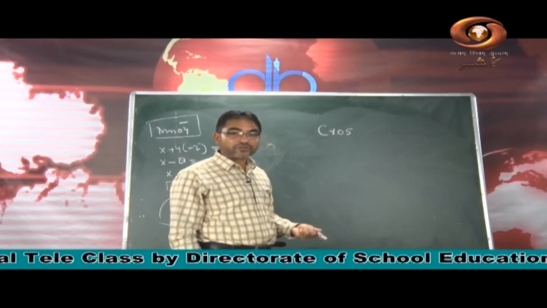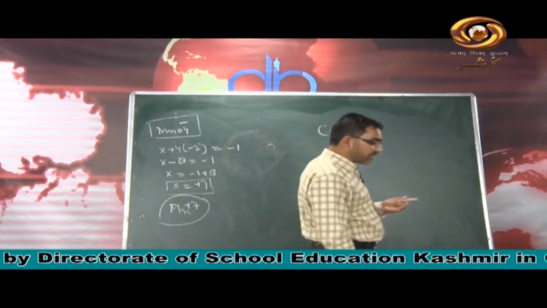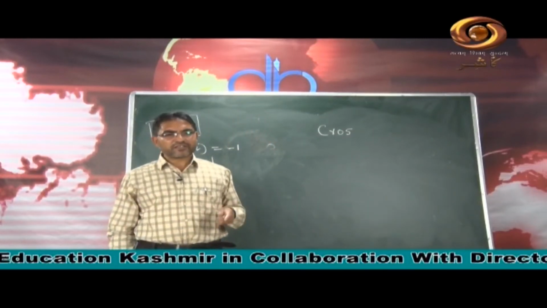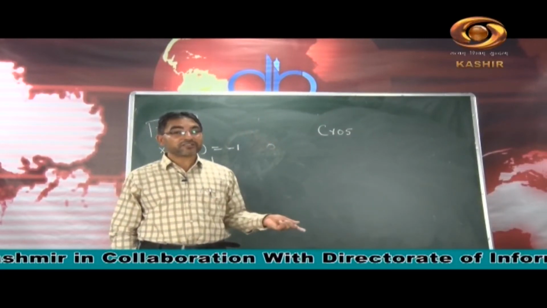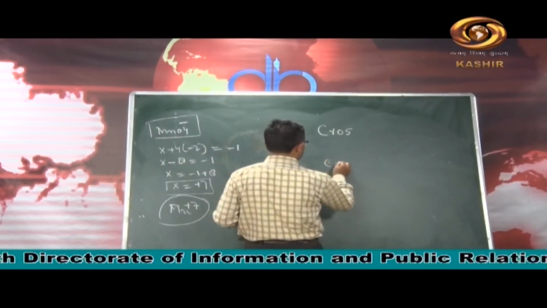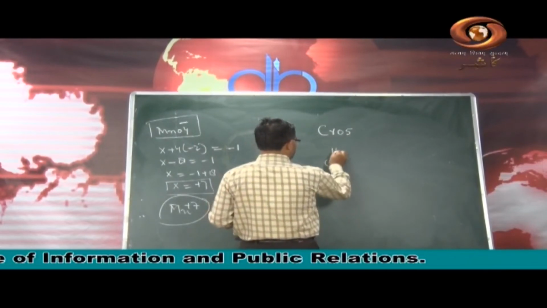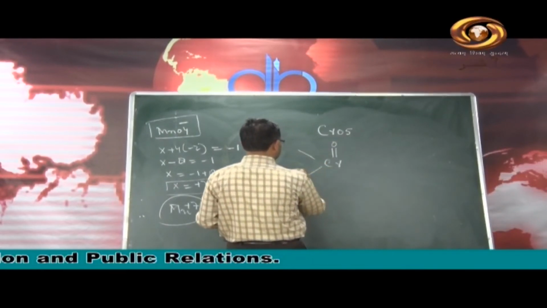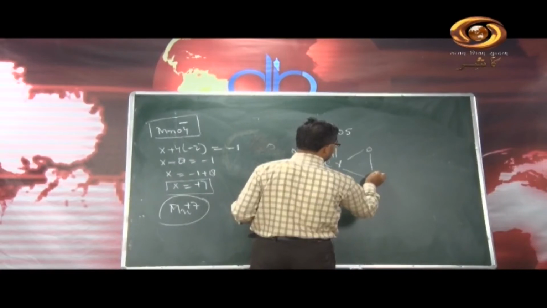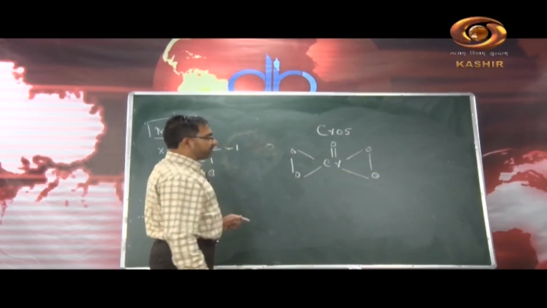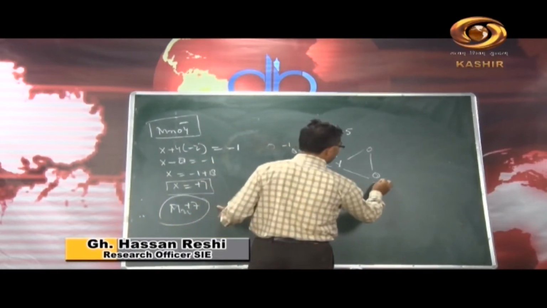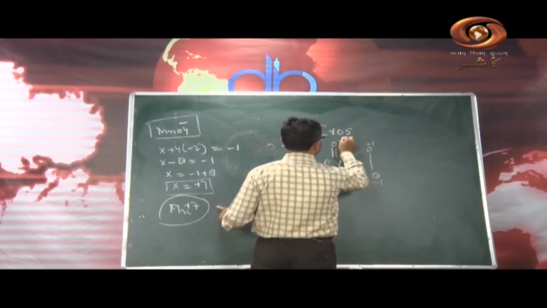The atomic number of chromium is 24. It has 1 electron in the S subshell and 5 electrons in the D subshell. So, maximum, if it loses all the electrons, chromium can be plus 6. Now, we will see what can be the oxidation state of this chromium. The structure of chromium pentaoxide is like this. Here you will see that these oxygens are in the peroxide linkage. It is a minus 1 charge each, for four of them, and minus 2 for the other.